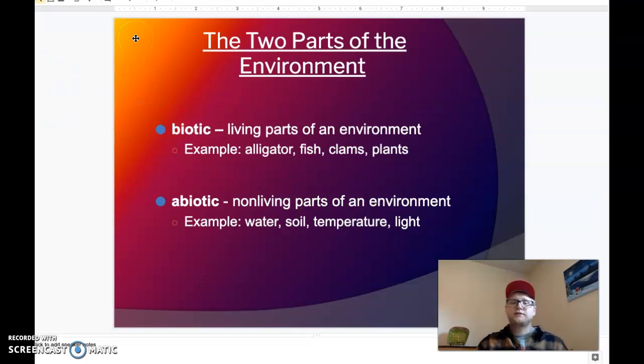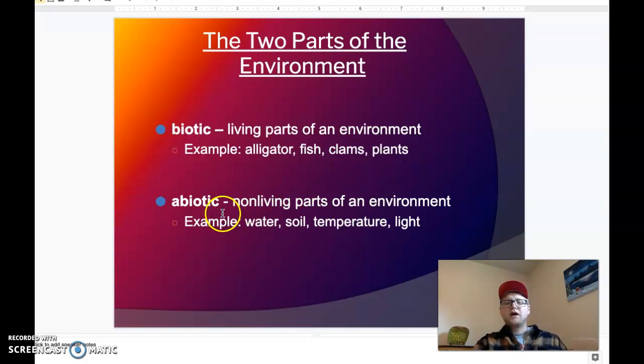There are 2 parts of the environment. There's one part called biotic. You can see bio is in the name, like biology. You can think of living things. Biotic are the living parts of the environment. So these are some examples here: alligators, fish, clams, plants. So in Minnesota, that'd be like trees, grasses, deer, raccoons, anything that's alive, right? Bear, wolf, things like that. Those are all biotic, living things.